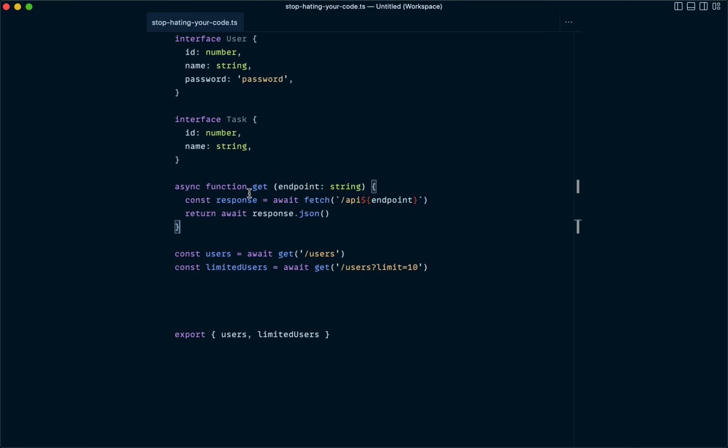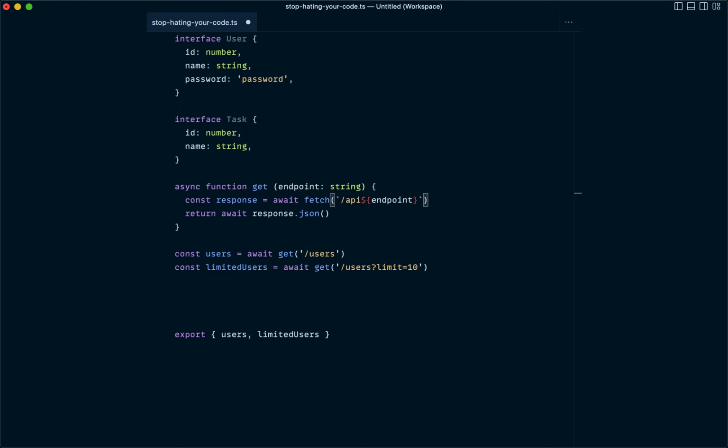So basically I defined a little get function. It's just a simple little wrapper around fetch. And in this case, in our kind of imaginary application here, we're just accepting an endpoint, which is a string. And then internally inside this function, we are calling the fetch API, and we're just passing in our endpoint, and we're concatenating it with /API. So you can imagine if this were a real world app, we might add this on just to clarify what the endpoint is actually going to. And then if we want to update this in the future, we could do something like API/v2 or whatever.